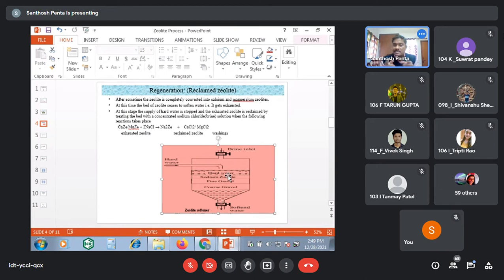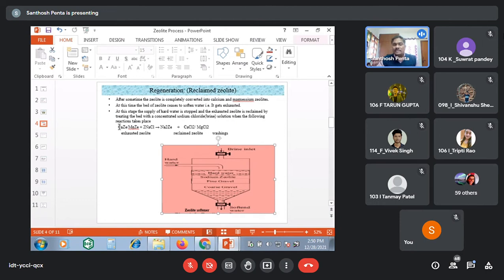Activated means that it is converted into sodium zeolite. Then the hardness causing cations are released into the water sample, which you may remove by washing. Then again the zeolite bed is activated. Here the reaction is showing like this.